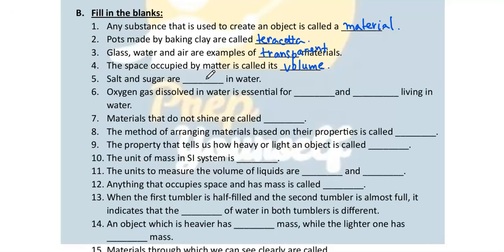Salt and sugar are soluble in water. They dissolve in water completely. Oxygen gas dissolved in water is essential for plants and animals living in water. Materials that do not shine are called non-lustrous.